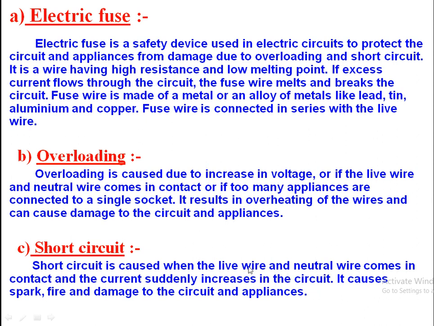When they come in contact with each other with very negligible resistance, current starts to flow, which becomes very high, and it causes spark, fire, or damage of the circuit or appliances. So short circuiting may be the reason for overloading, but overloading is not the cause of short circuit. Short circuit is a different thing. Short circuit happens when the live wire and neutral wire come in contact with each other.